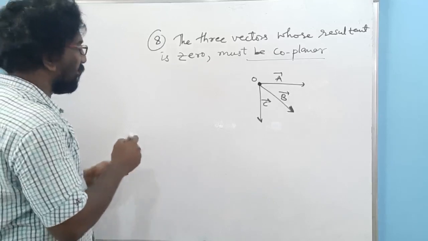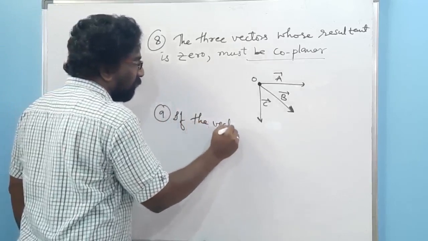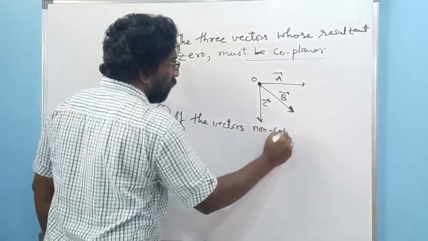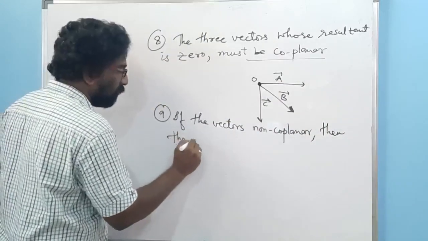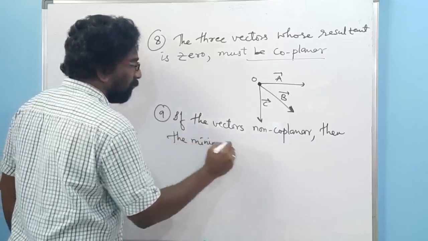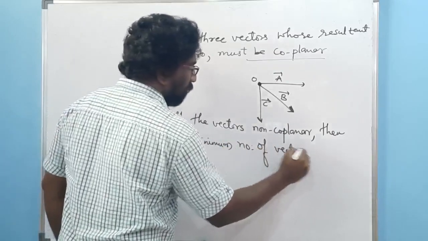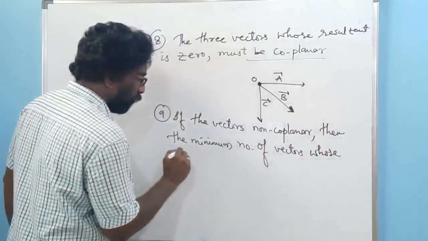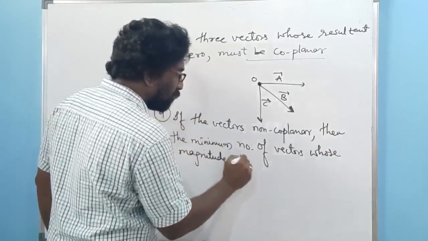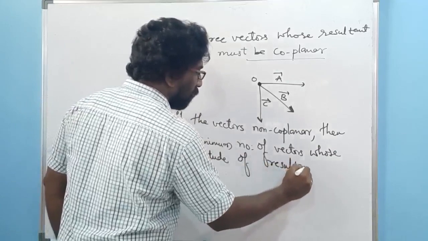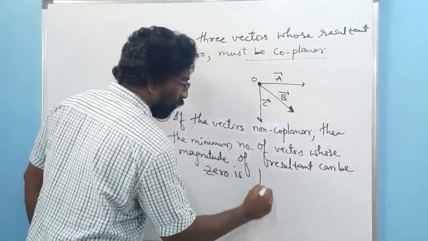Then the next important point is that if the vectors are non-coplanar, then the minimum number of vectors whose resultant magnitude can be 0 is 4.